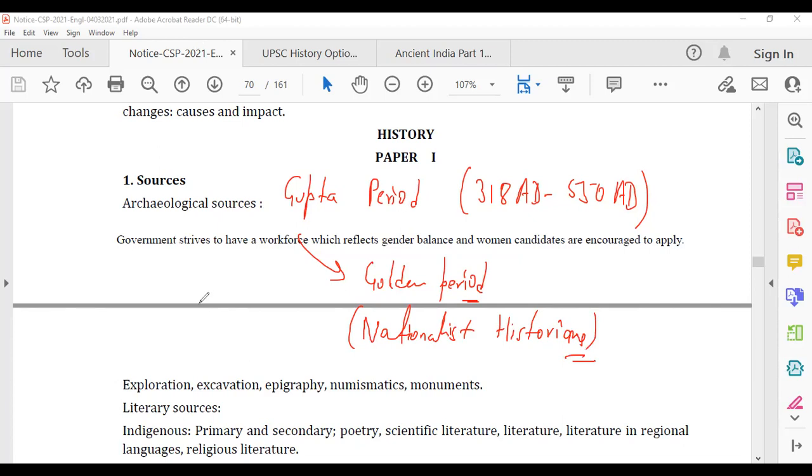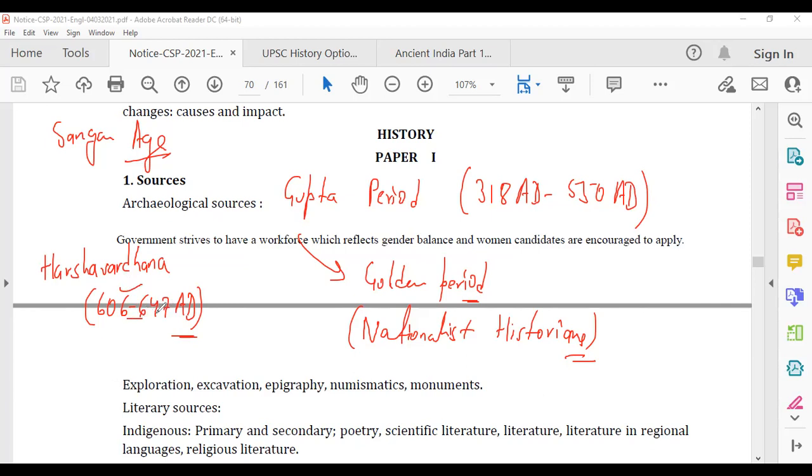Then after this Gupta period, there was again a lull, and then there was one other very famous ruler who came in North India, whose name was Harshvardhana. So he's from 606 to 647 AD. At the same time, when we're talking about this period, there was a Sangam age going on in southern India. We'll talk about that in detail as well. Harshvardhana, 606 to 647 AD.